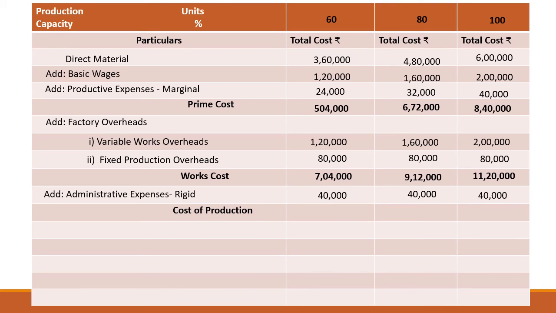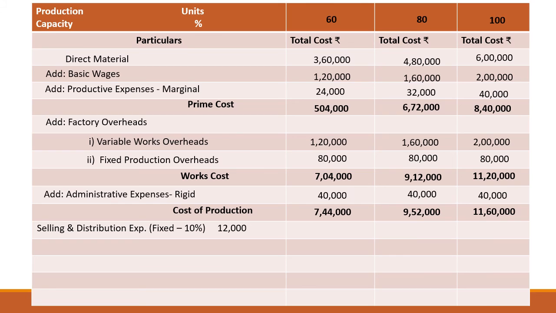If there are no other administrative expenses, we will directly compute our cost of production by adding works cost with administrative expenses. So how much will be our cost of production? Works cost is 7,04,000 plus 40,000. So cost of production will be 7,44,000. Thereafter 9,52,000 and 11,60,000.